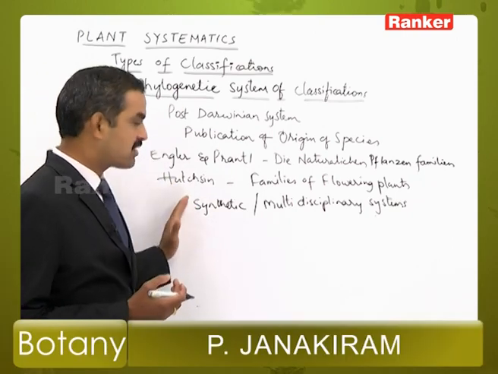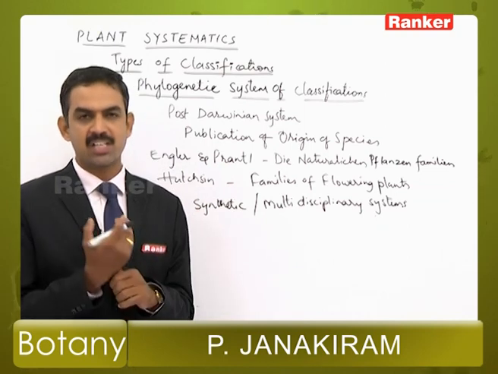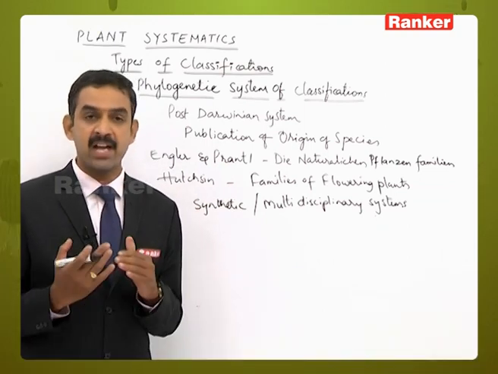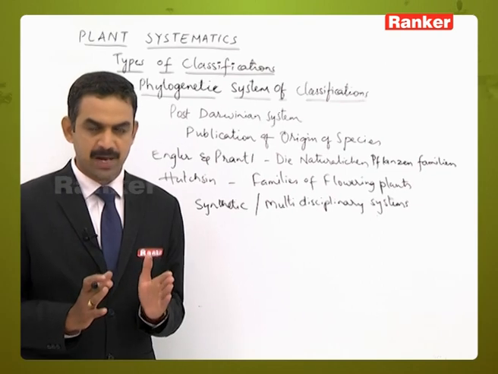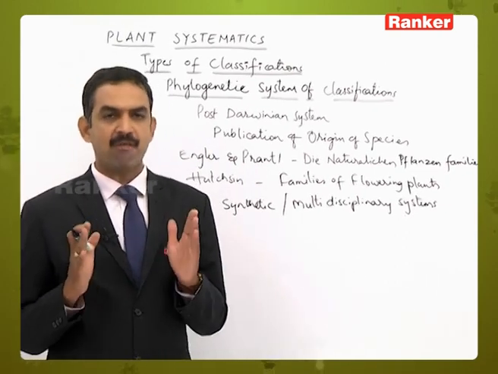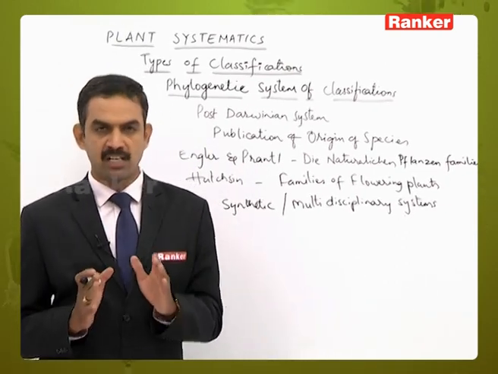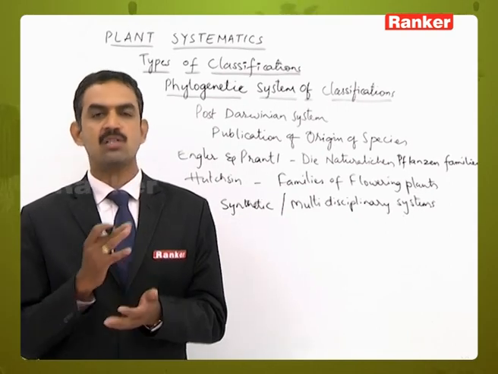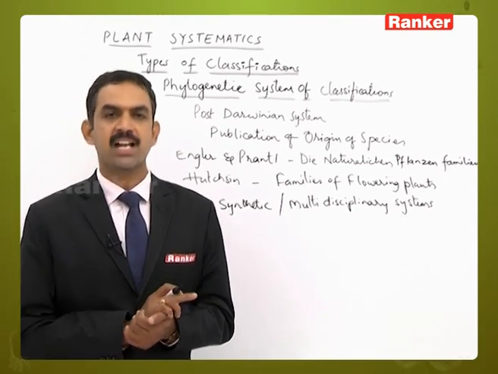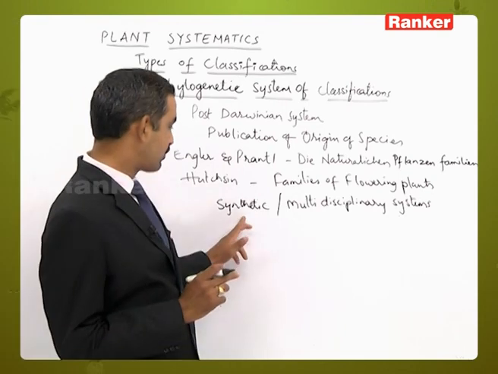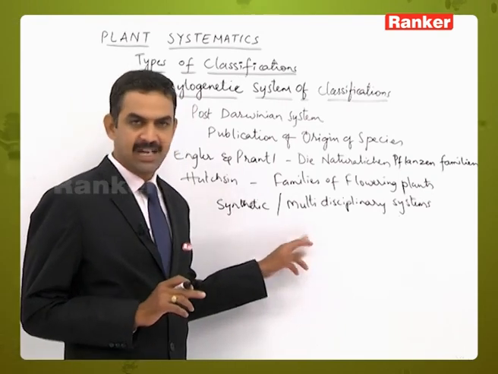In the synthetic systems there is a little more advancement, where not only genetical changes, evolutionary changes and phylogeny are considered, but apart from all this, they also consider knowledge from various branches of botany. That's why it is called synthetic systems of classification.